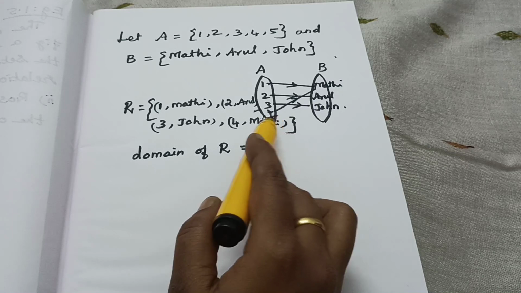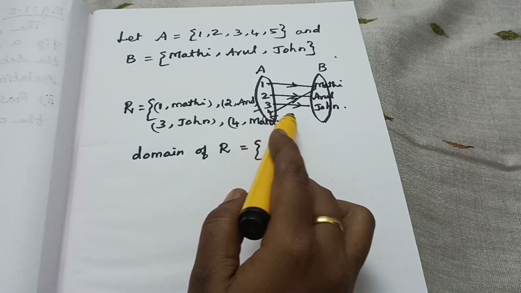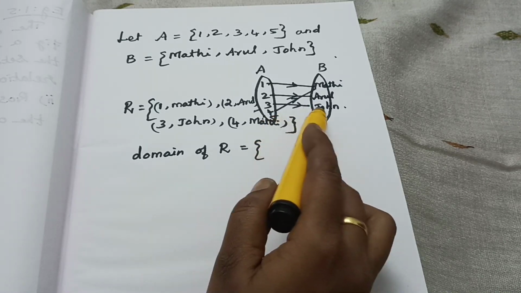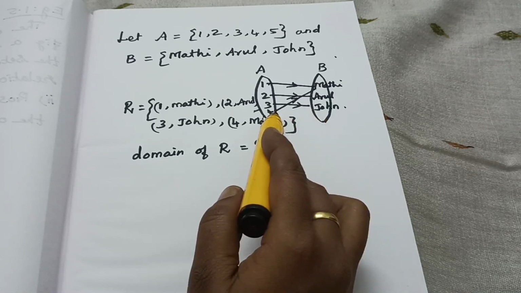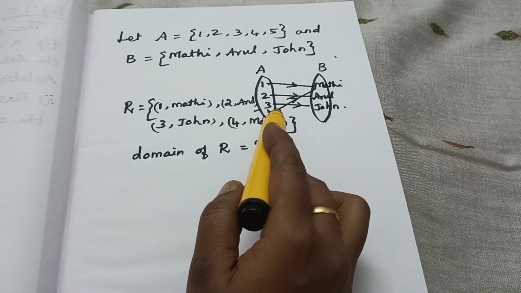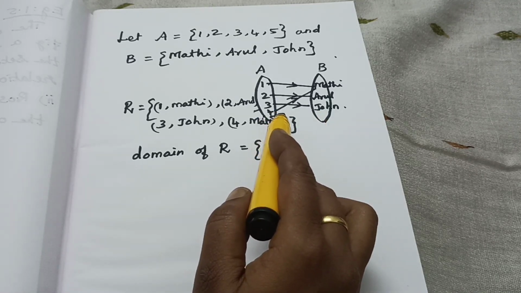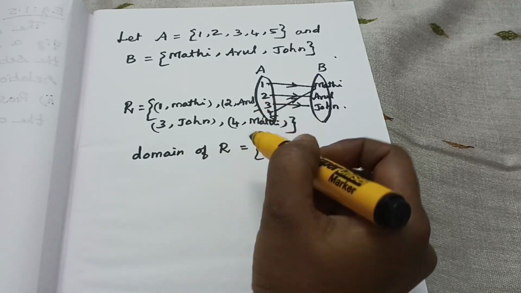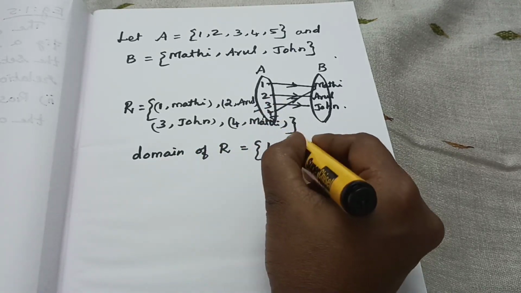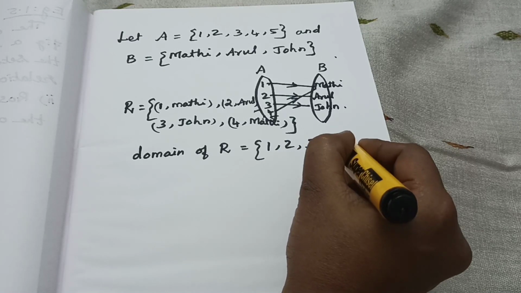Okay, then here 5 we did not map. There are no images, so we cannot take this 5. Okay, domain of R is 1, 2, 3, 4.